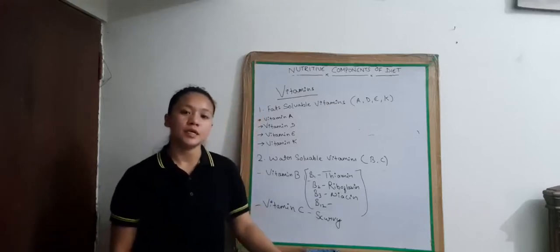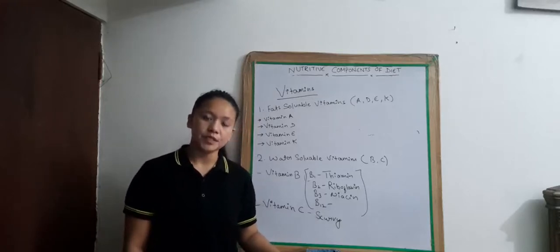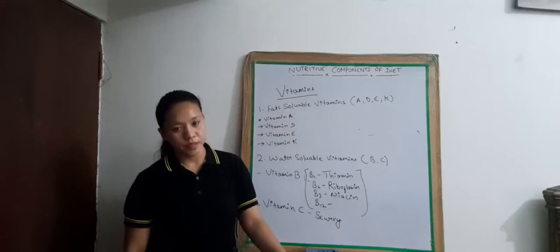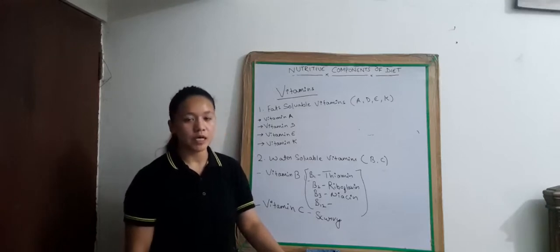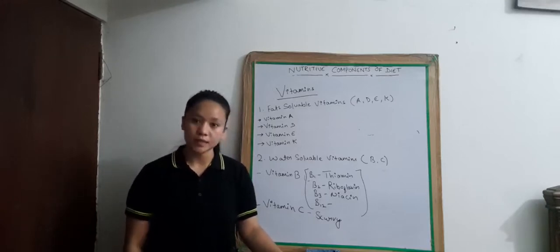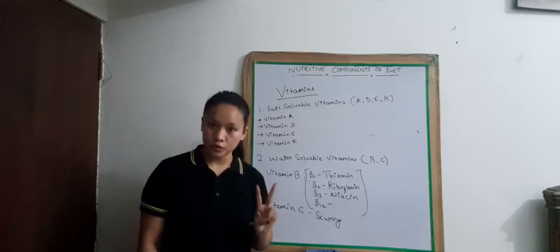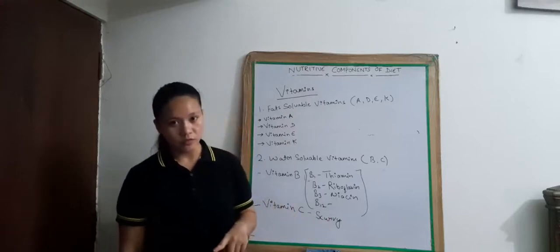Okay, this is about the vitamins. Vitamins are micronutrients which are required in small quantity, but are very important for proper functioning of our body. There are 13 essential vitamins, of which the important ones are vitamin A, B, C, D and K. Vitamins are divided into two parts: fat soluble vitamins and water soluble vitamins.